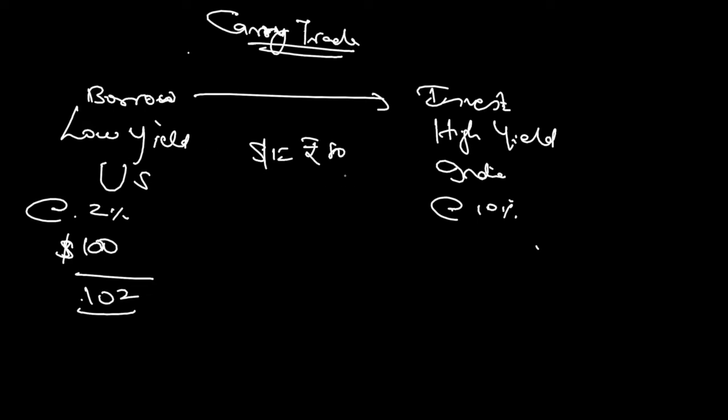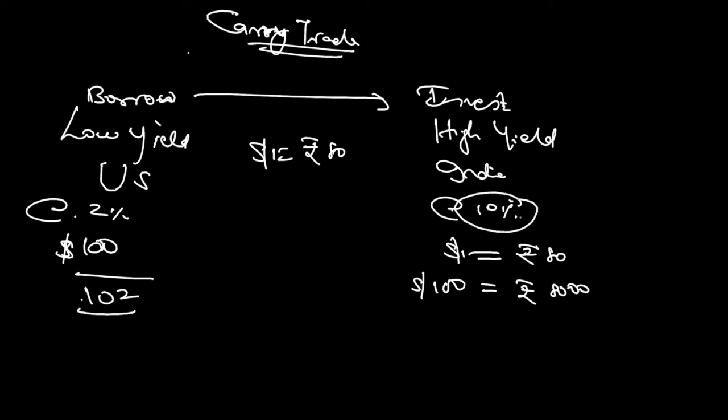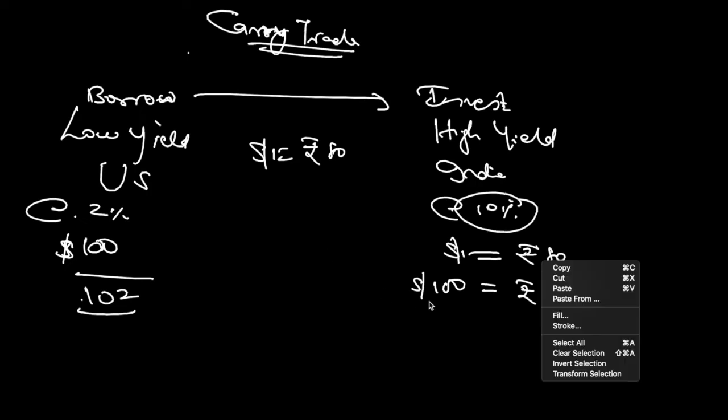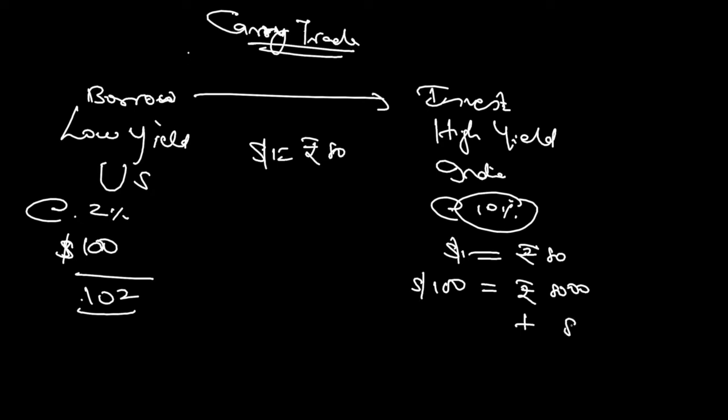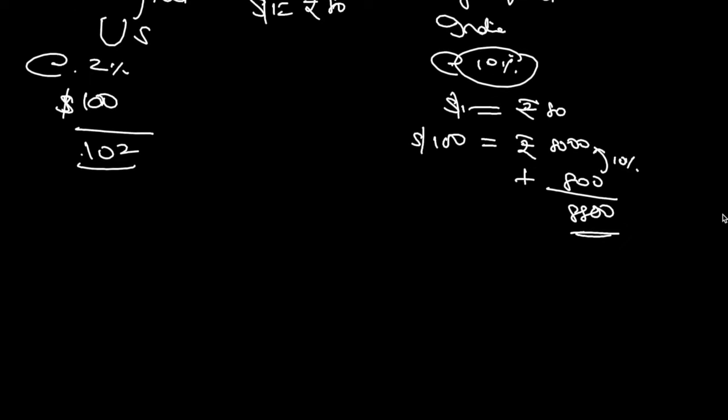Now he converts this $100 at the rate of 80 rupees. $1 gives 80 rupees, so $100 would be 8,000 rupees. So he has got 8,000 rupees. Now he invests this 8,000 at the rate of 10% interest. After 1 year he will have 800, which is 10% of 8,000, so he will be left with 8,800 after year 1.